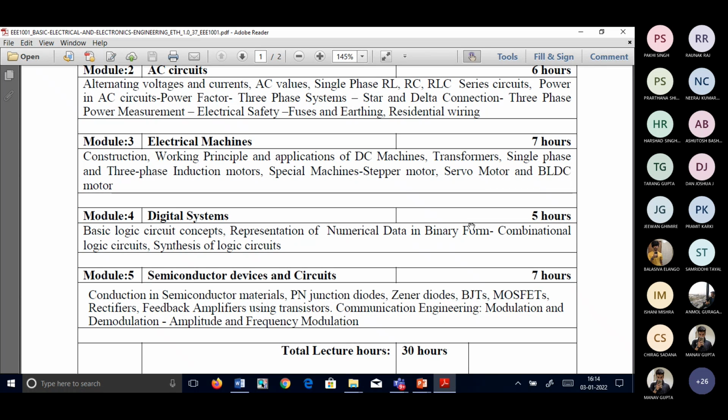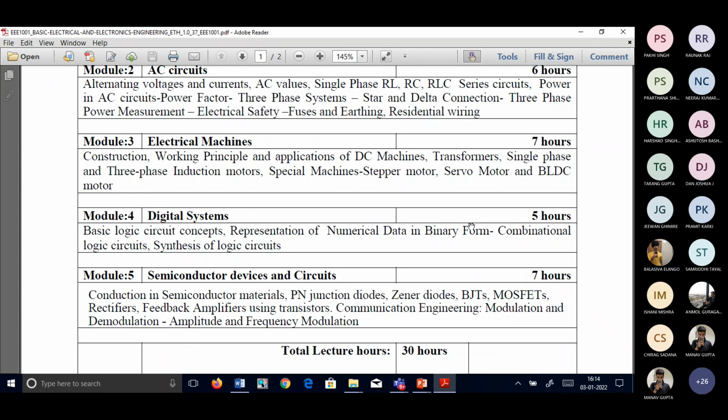And in the fifth module, we'll be discussing about the semiconductor devices. Like we'll be talking about, I think all of you have heard about the inverters. I think all of you have UPS in your house, isn't it? You have inverters in your house? Yes, ma'am. Because we have a lot of power cuts.